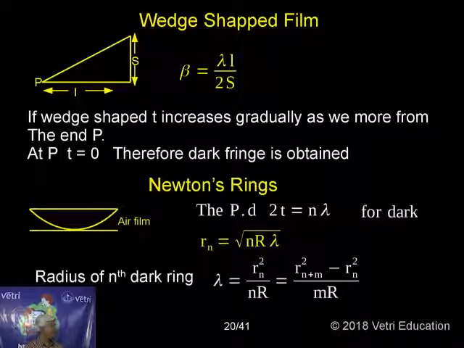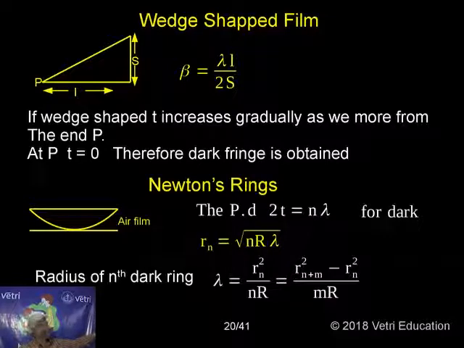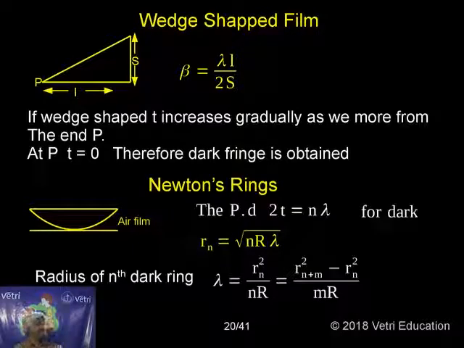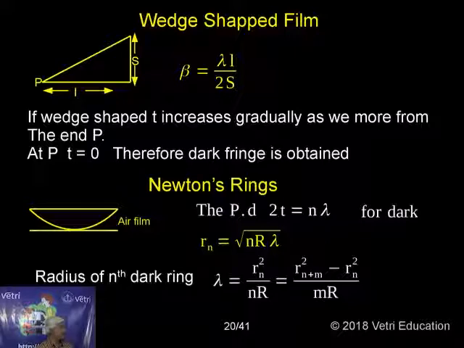Lambda we know, the wavelength of light used. What is L? The distance between these two, that means the glass plate. 2s, s means the upper distance, that is one side. In a wedge-shaped film, the thickness t increases gradually as we move from the end. So at the end P, the thickness of the air film is 0.